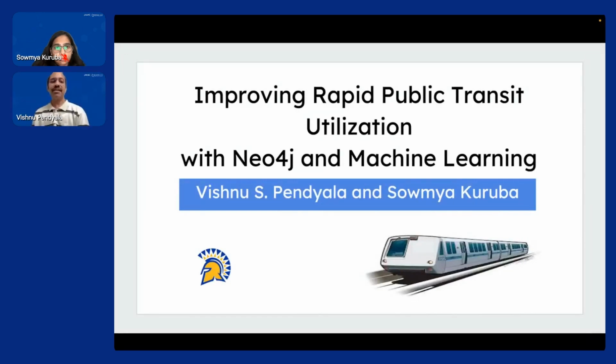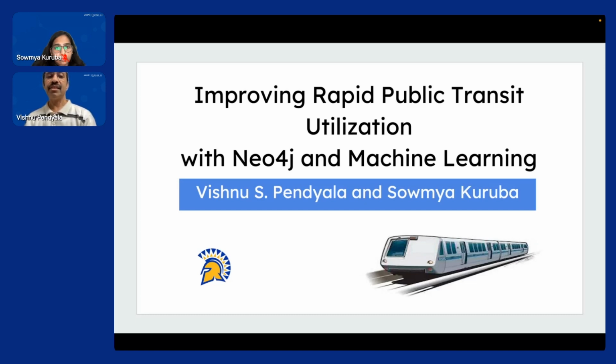Machine learning and graphs make a powerful tool set. We all know that. That's probably one of the reasons we are here in the session. Graph databases are best for complex query processing, and machine learning is great at handling uncertainty, making predictions, and assessing scenarios. So this academic project, by the way, we have no connection with BART, the rapid transit system.